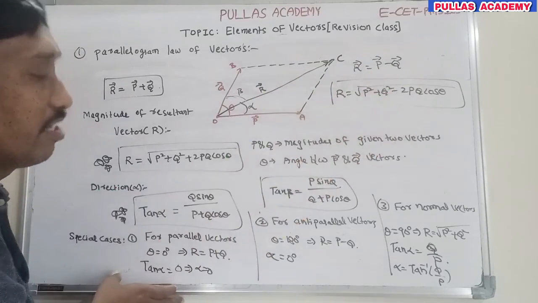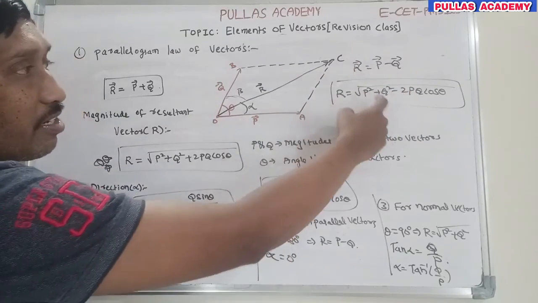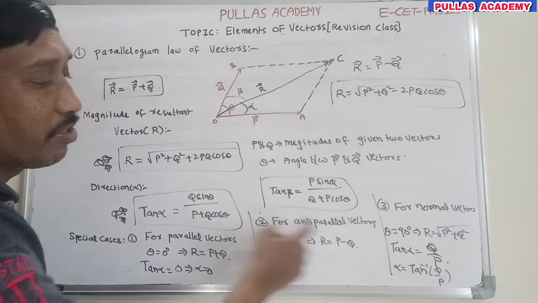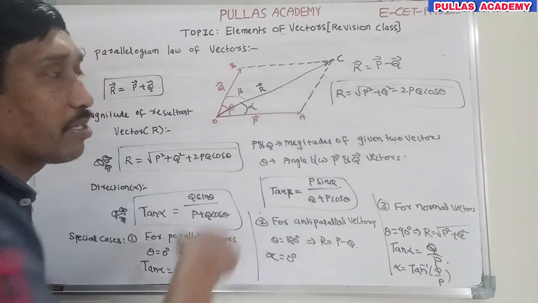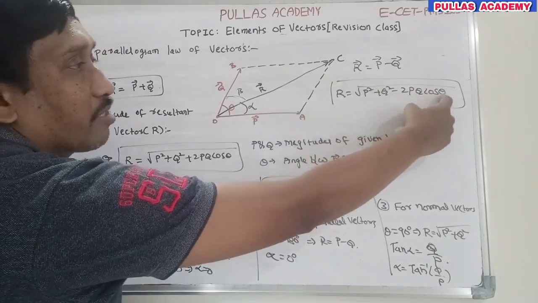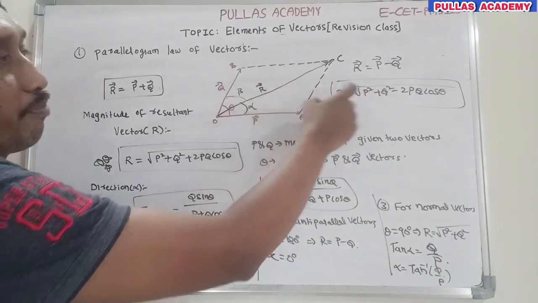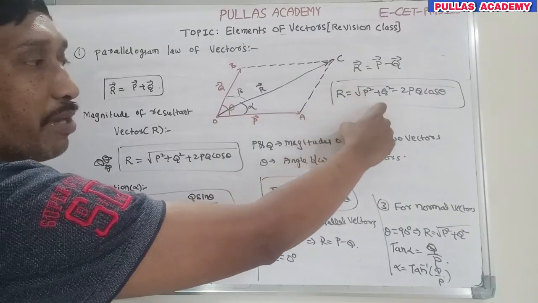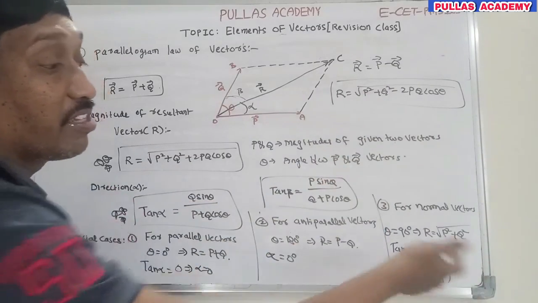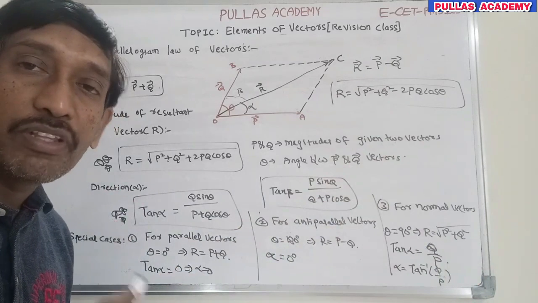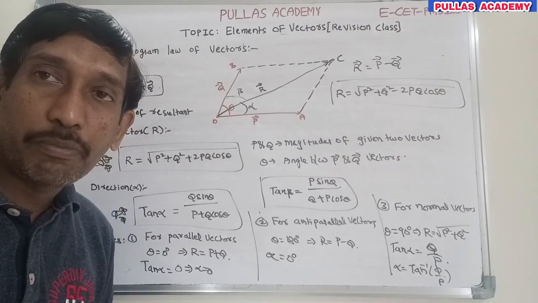Here also they ask special cases. In the expression, substitute theta equal to 0 and you get this special case. For theta 180, you get p minus q here and p plus q there, so it is the same, there is no difference. In the same formula, substitute theta 0, cos 0 is 1, that means p minus q whole square. So for parallel vectors, subtraction of vectors is p minus q. For anti-parallel vectors, subtraction is p plus q. For normal vectors, it is the square root of p square plus q square. That's all. So this is about the parallelogram law of vectors. Next we have the triangle law of vectors and the polygon law of vectors.